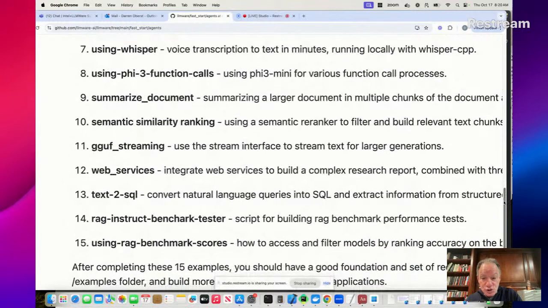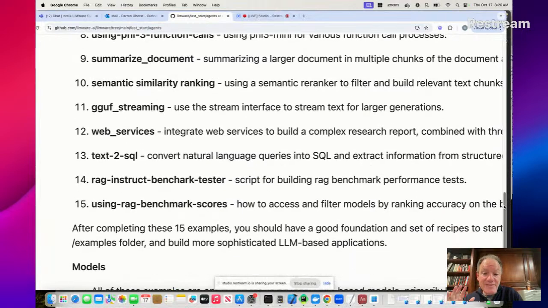We show you how to do some streaming, a complex scenario using web services. I haven't even gotten to probably the most fun and interesting thing, which is text to SQL models. So ask a natural language question, the natural language question paired with a table schema converts that into a SQL query that then can be run against a database. We show the end-to-end workflow of how to do this all on a local machine using SQLite.